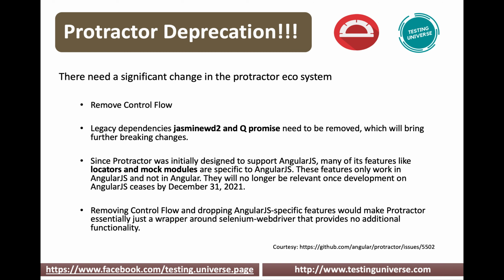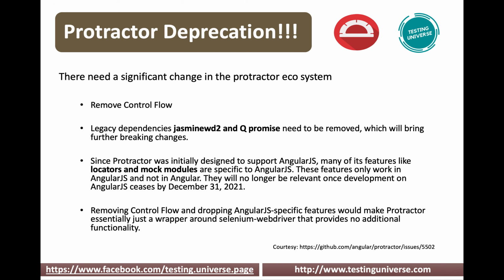We might need a significant change in the entire protractor ecosystem, or the way it has been built. The first thing is we have to remove the support for control flow, or the use of control flow to interact with the applications. The second thing is the legacy dependencies, Jasmine 2 and Q promise. They also need to be removed, which will bring further breaking changes into the entire tool.